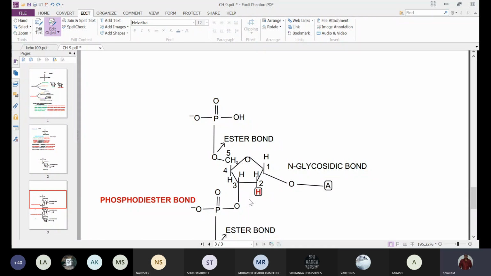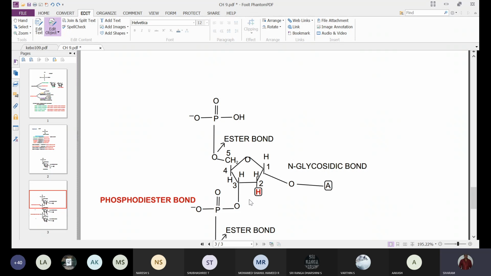For example, if we take human, humans possess 3.3 into 10 to the power of 10 nucleotides. 3.3 into 10 to the power of 10 nucleotides are present in the human cell per haploid number.